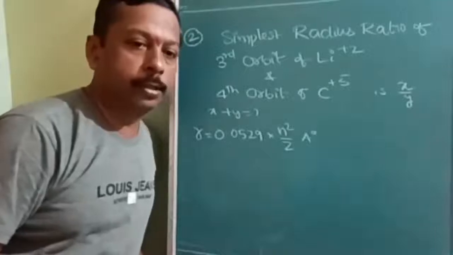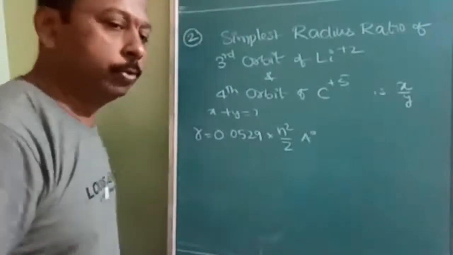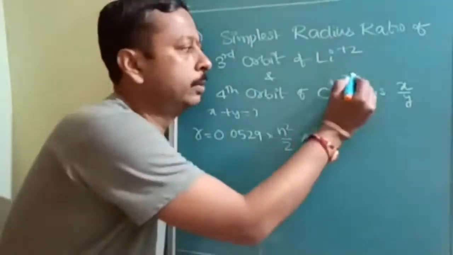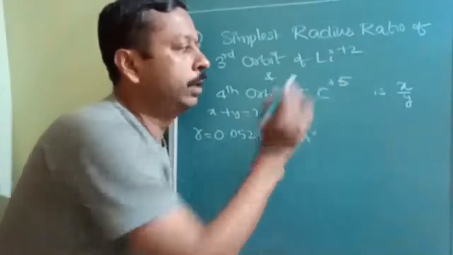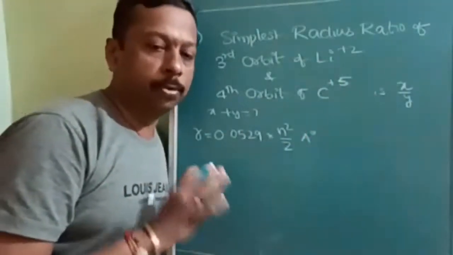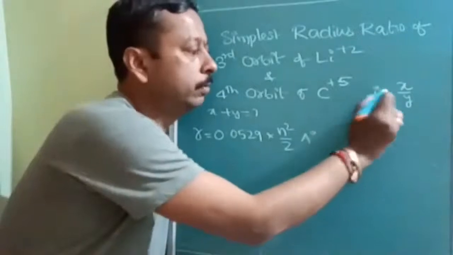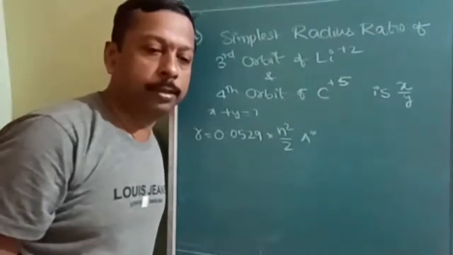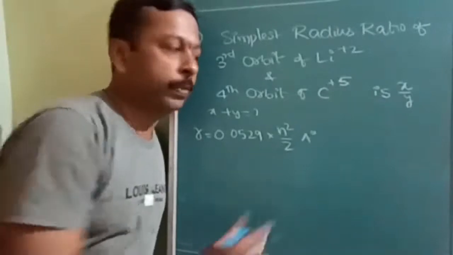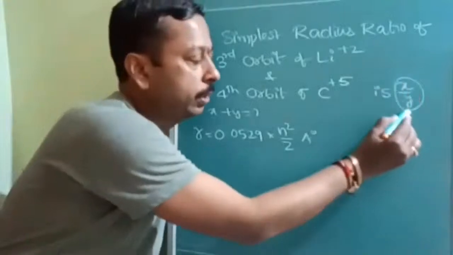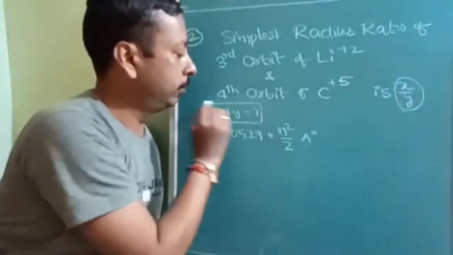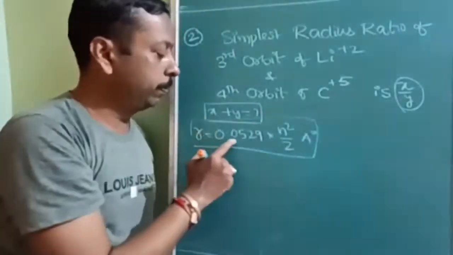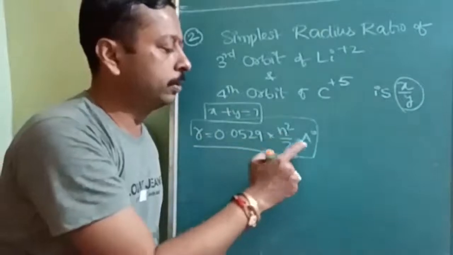The next question is the simplest radius ratio. What mistake have people made while solving this? They have solved it completely. Don't solve it completely. That's why I am asking you to be present with the video solutions. You will save your time without losing accuracy, because the question is framed to check your presence of mind. The formula we are going to use is R is equal to 0.0529 into n square upon Z angstroms.